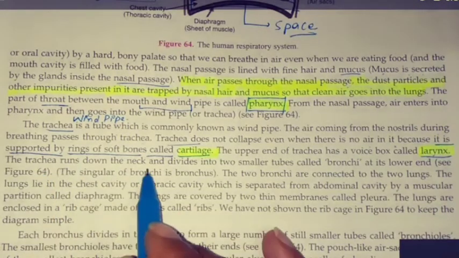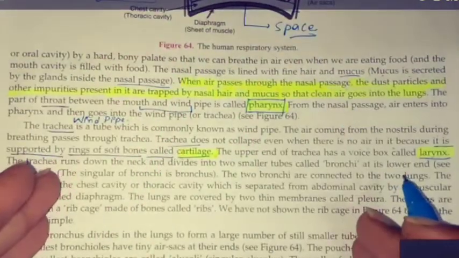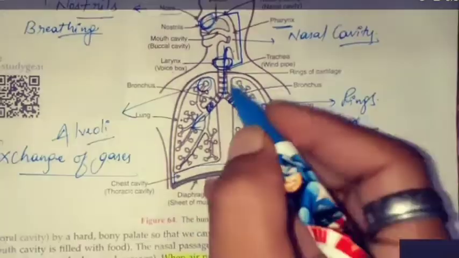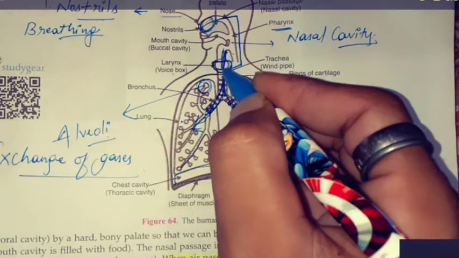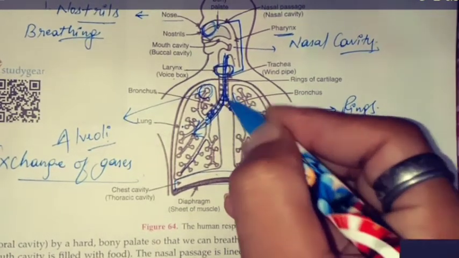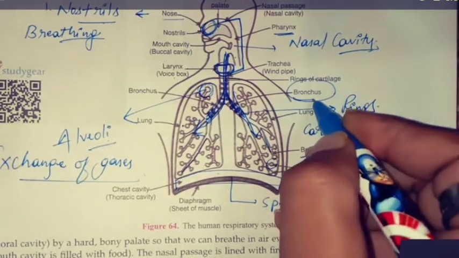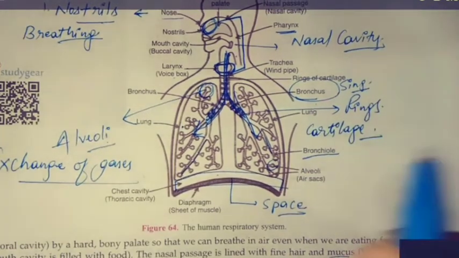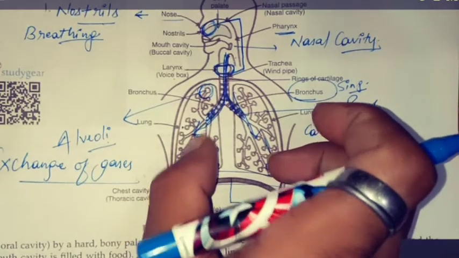The trachea runs down the neck and divides into two smaller tubes. As the trachea travels down, gradually it divides into two tubes called bronchi. These two tubes it is dividing into are what? This is the windpipe. It is coming from here and getting divided into two tubes, and that is called bronchi. Bronchi is plural and bronchus is singular. One branch is a bronchus. If we talk about both, that is known as bronchi.